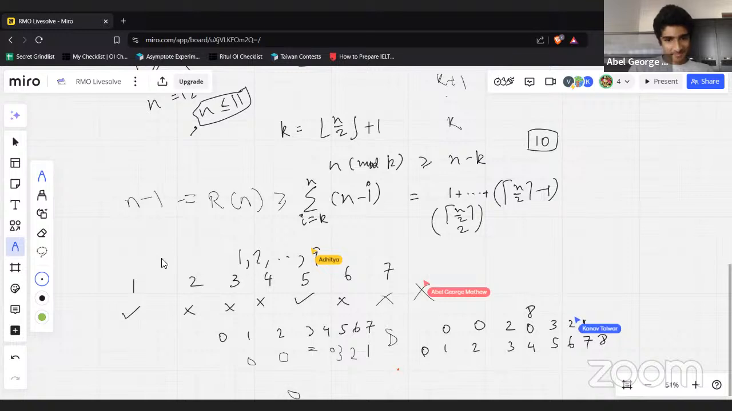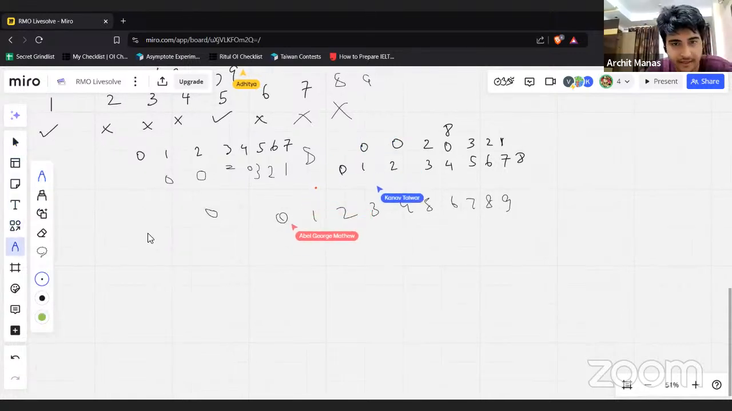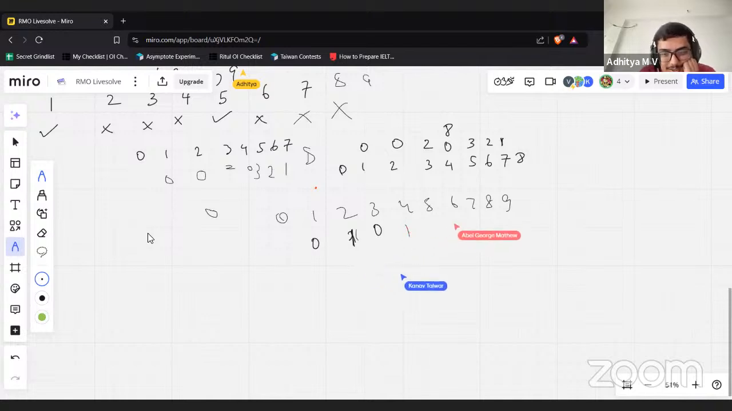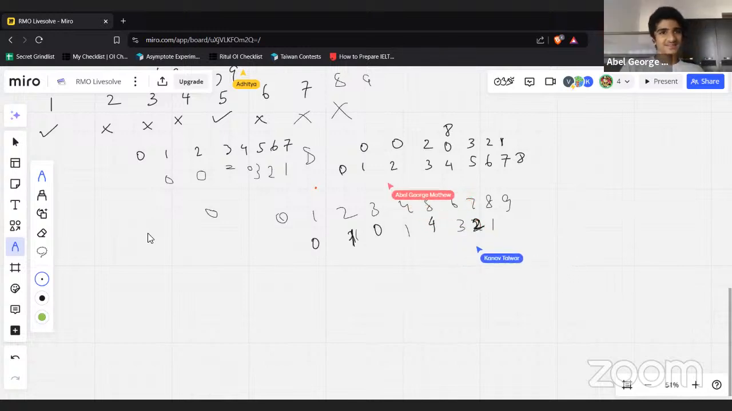I think 9 will work maybe. Okay. What is 9 mod 1, guys? It is 0, 1, 0, 0, 1, 4, 3, 2. Okay, that's too much. Too much. 9 itself fails. 4 plus 3 plus 2 plus 1.